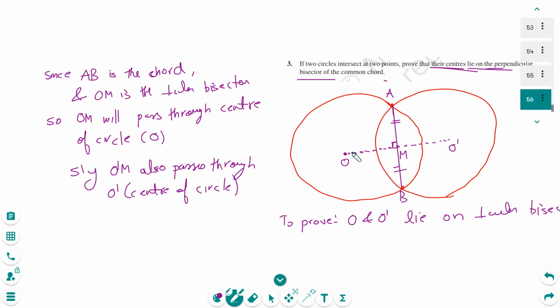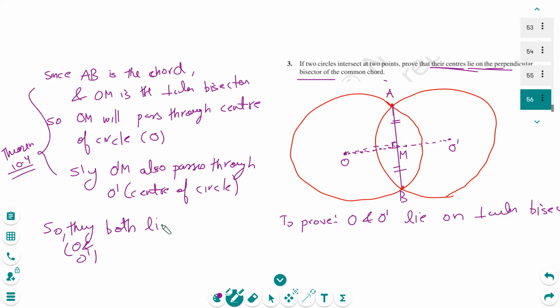Now you can observe that they both are actually lying on the perpendicular bisector then, if that's the case. That's theorem 10.4. So O and O dash both lie on the perpendicular bisector. What did you write before O dash M? Similarly, that's short form for similarly. Okay. So both lie on the perpendicular bisector.